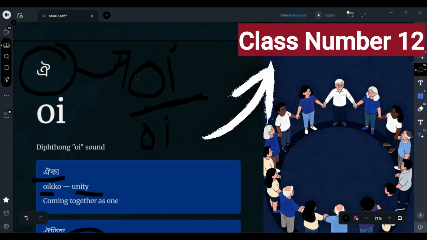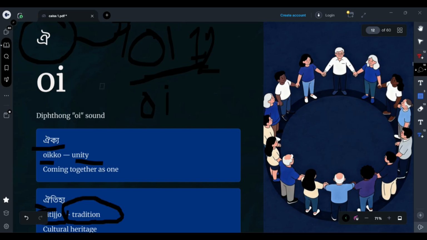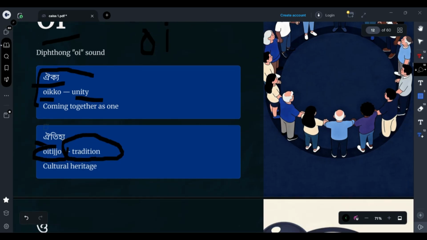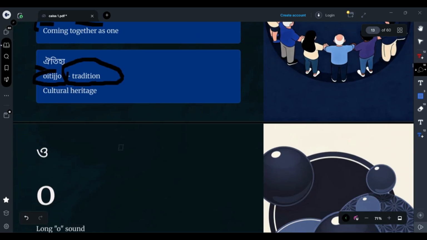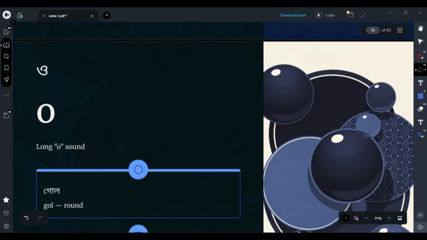We have finished 12th class, and in the previous class we learned alphabet pronunciation. It was oi, and we also learned two words. One is oikko, it means unity, and the second word is oitijjo, it means tradition. And we have just two vowel sounds and two alphabets remaining.